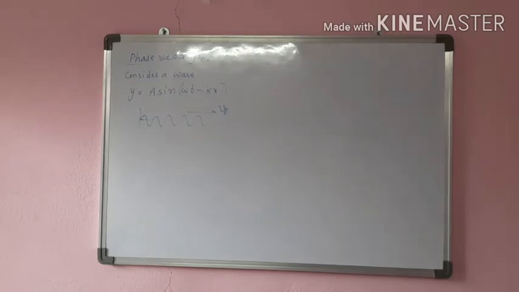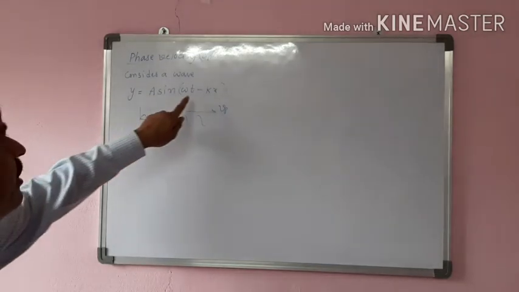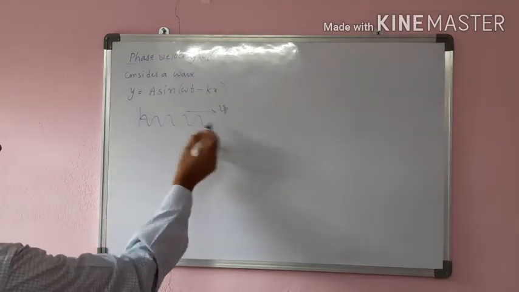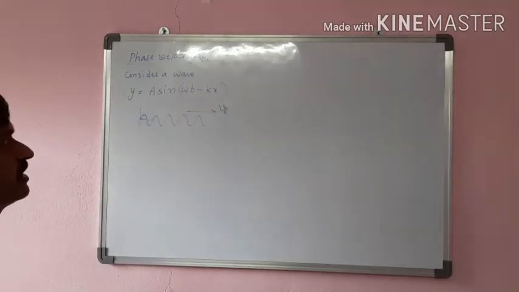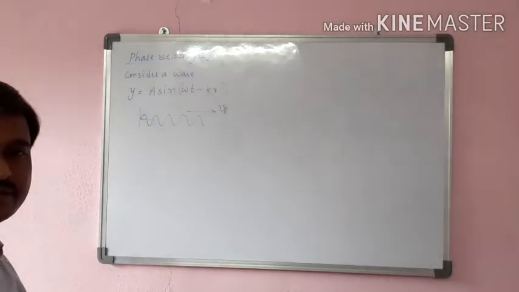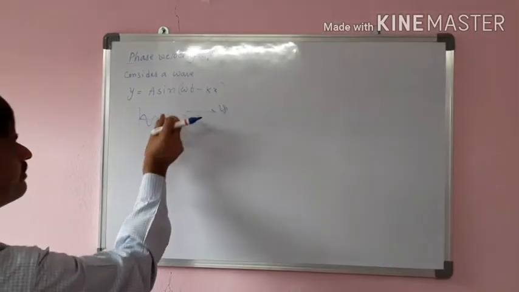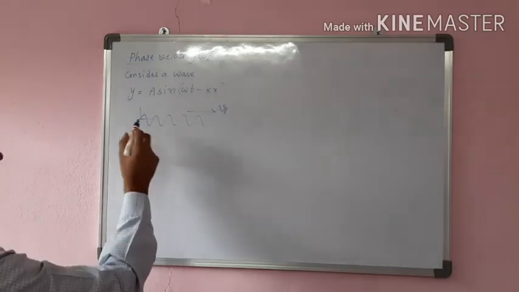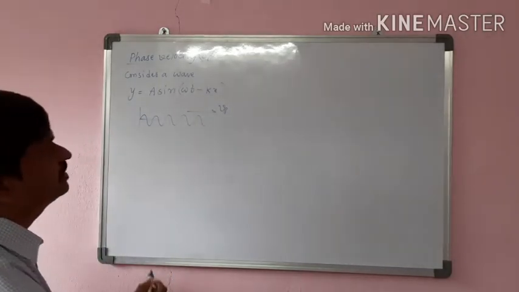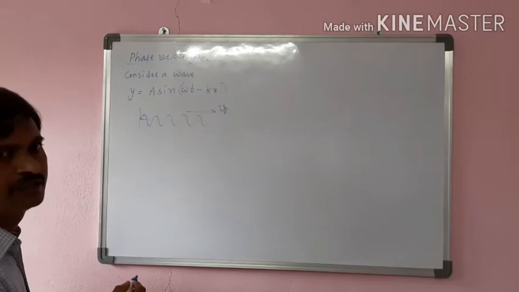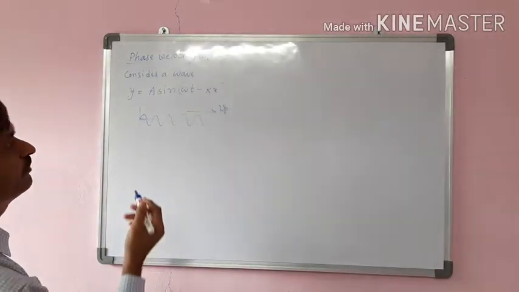Consider a wave y is equal to a sin(omega t minus kx). This is the wave; its angular frequency is omega, that is equal to 2 pi nu, and the propagation constant k is equal to 2 pi by lambda, where lambda is the wavelength of the wave. Then this wave will propagate with a phase velocity Vp, simply the wave velocity we call. We learn this at intermediate level.